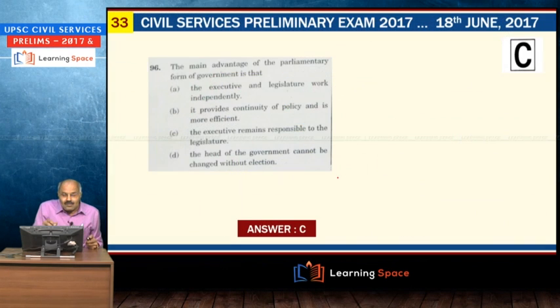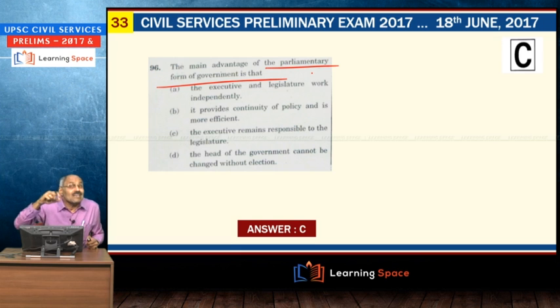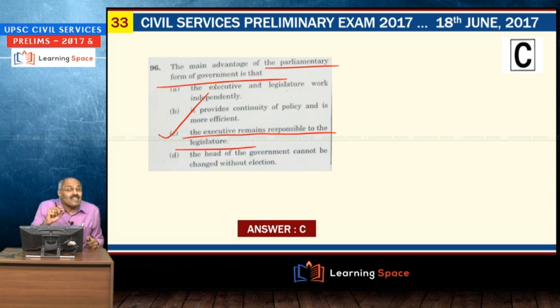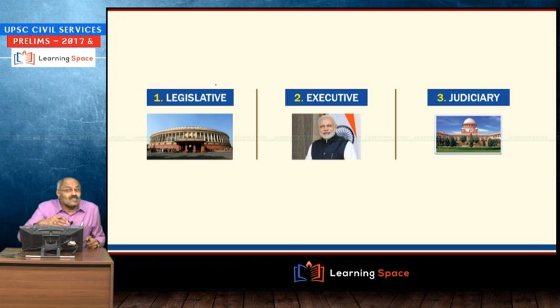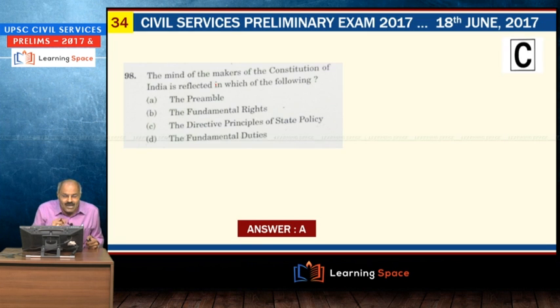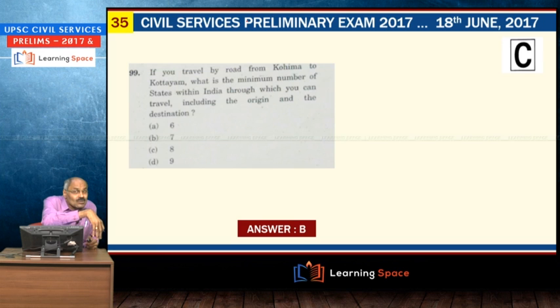Then if you go further, main advantage of parliamentary form of government. I discussed various aspects pertaining to office of profit, parliamentary secretaries, at that time number of times. The most important feature of parliamentary form of democracy is executive remains responsible to the legislature. That is the reason why this office of profit concept came into focus, right? So this aspect I have shown and explained number of times. This also I have explained: mind of the makers of the constitution is reflected in the preamble. In the editorial discussions I told you number of times.